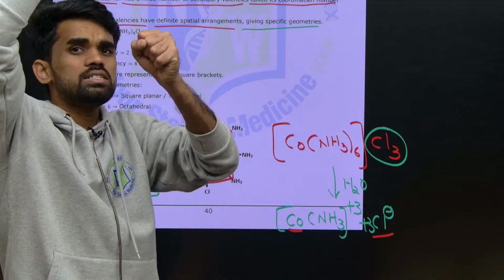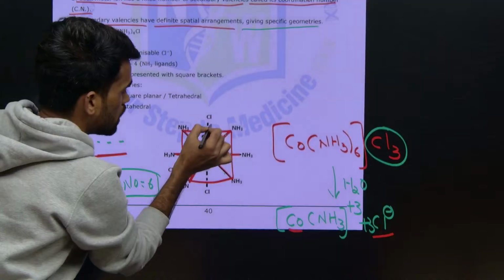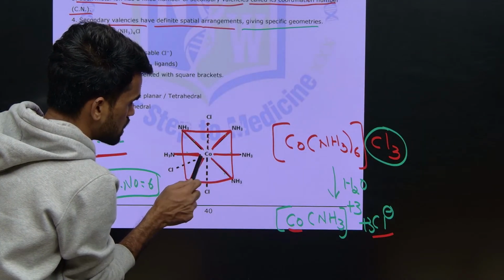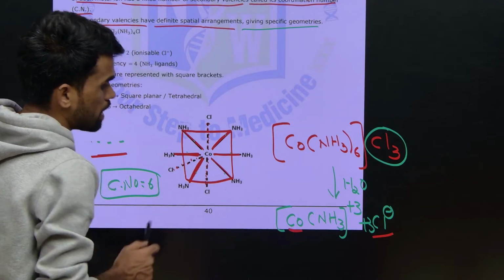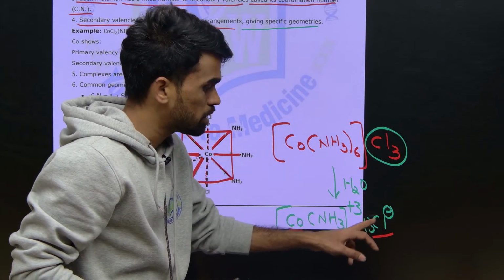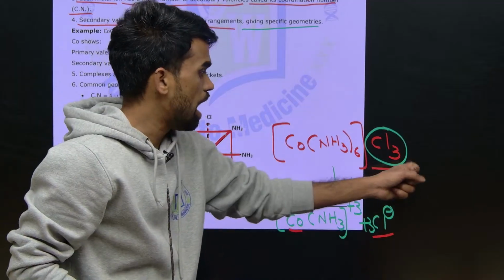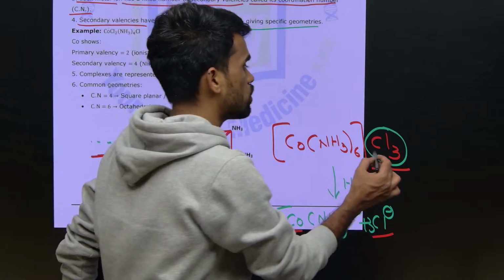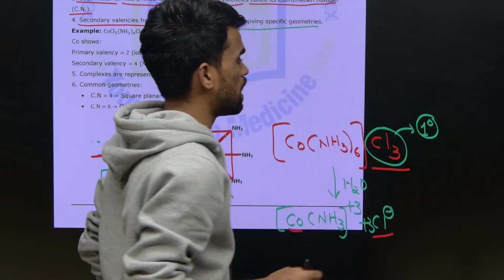That positive charge attracts the negatively charged species, so they have ionic interactions like this. Whatever dotted lines are there are ionizable, because when I place this in the aqueous medium they become ions and get separated. That is why I can say these are ionizable valency, or you can simply call them primary valency also.